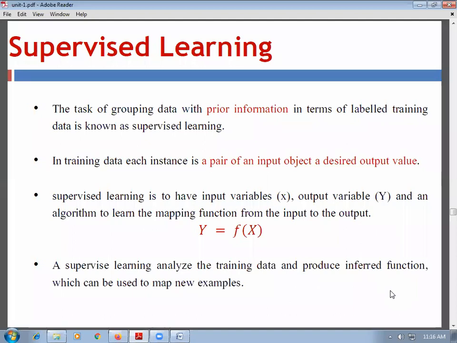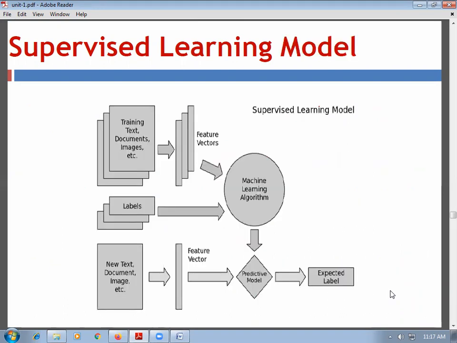And supervised learning is to have input variables X, an output variable Y, and an algorithm to learn the mapping function from the input to the output. So the mapping function is Y equals f(X). Supervised learning analyzes the training data and produces an inferred function which can be used to map new examples.